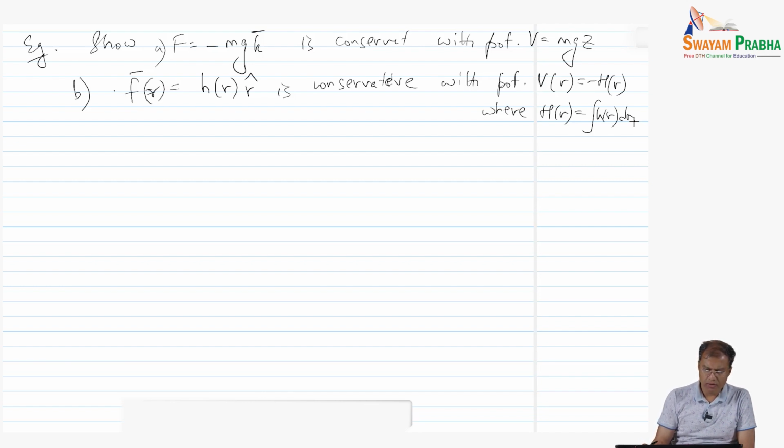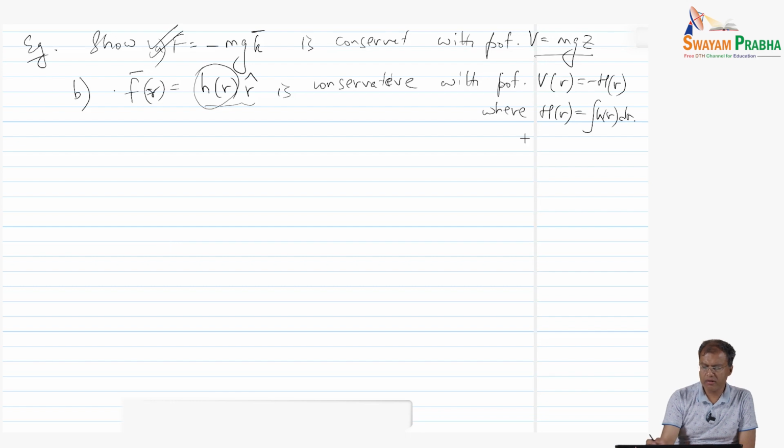So what have we got? The first part is quite easy. In fact, we have already shown that the projectile force field is conservative and the potential is mgz. So I am going to leave it to the listeners to figure out the first part. The second part is a bit more curious case, where we haven't specified the form of the function h of r.